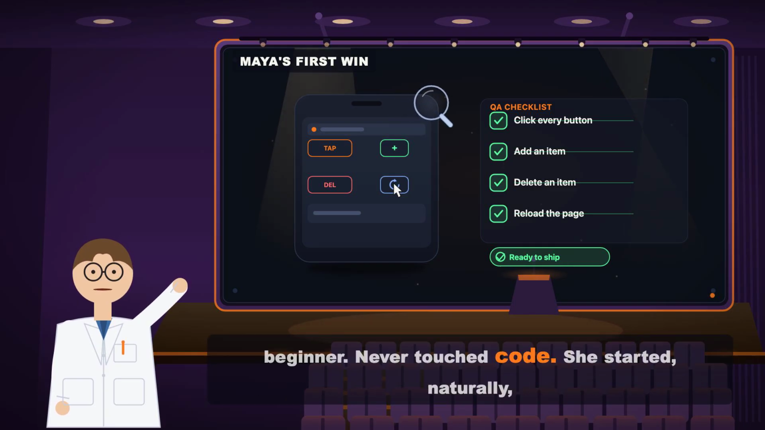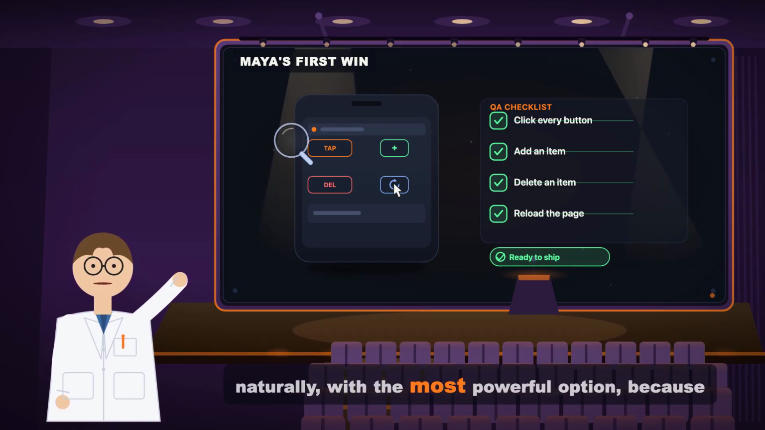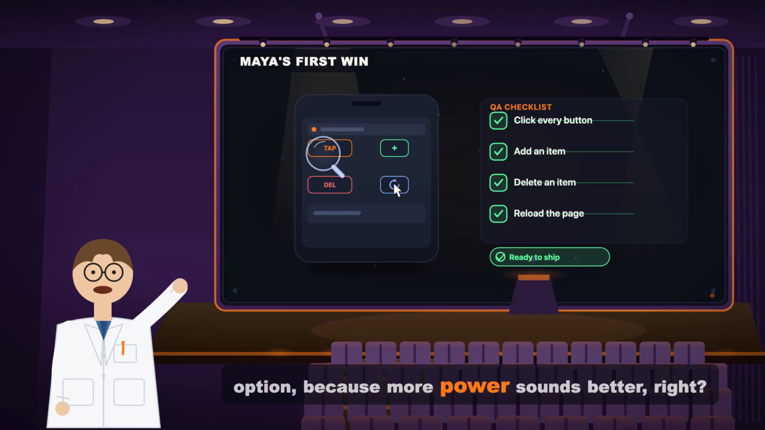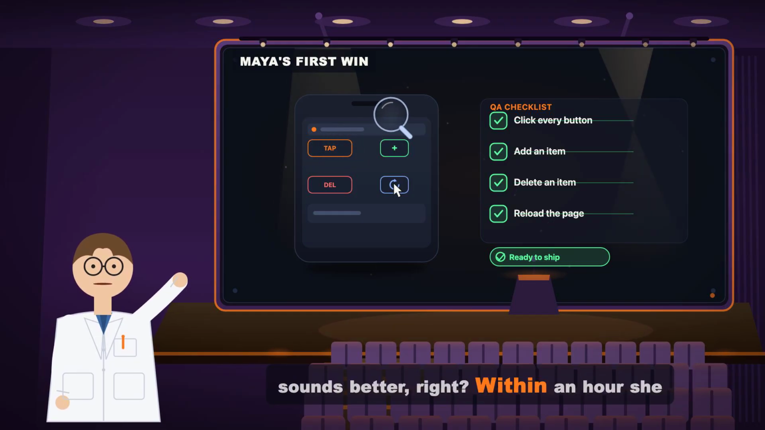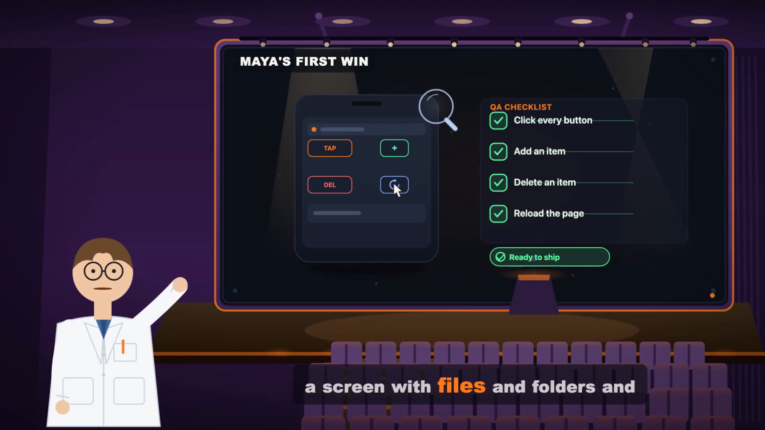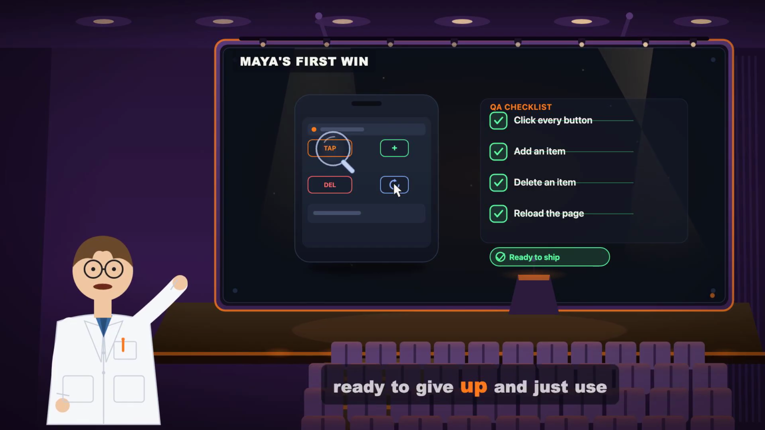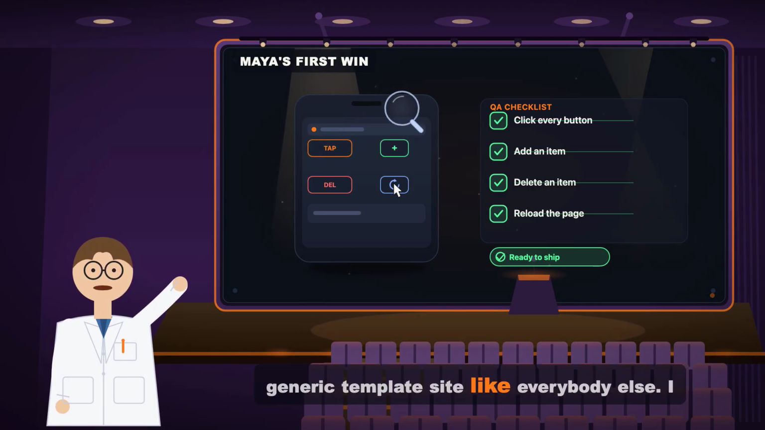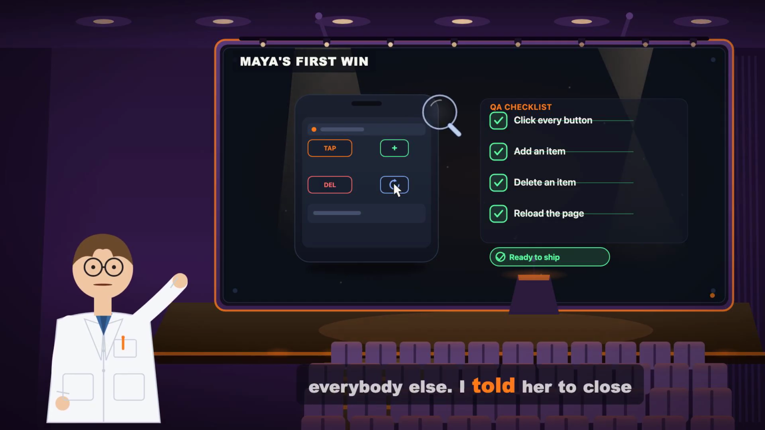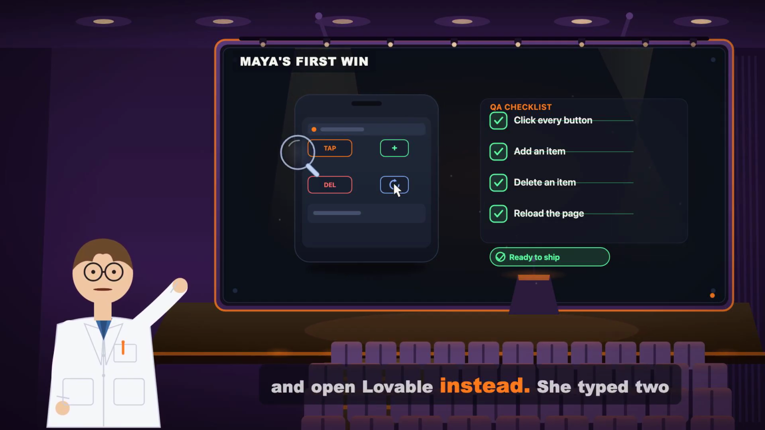never touched code. She started, naturally, with the most powerful option, because more power sounds better, right? Within an hour, she was staring at a screen with files and folders and buttons she didn't recognize, feeling dumb, ready to give up and just use a generic template site like everybody else. I told her to close it and open Lovable instead.